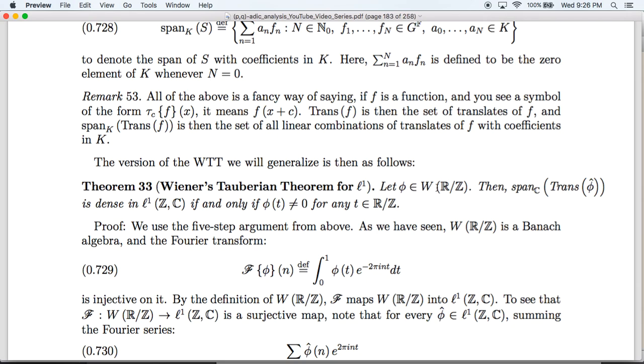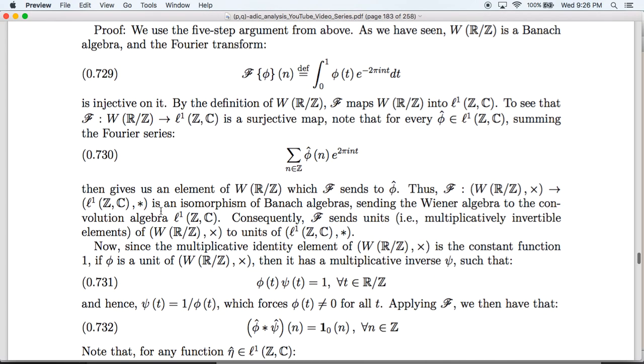Let phi be an element of the Wiener algebra on the circle, meaning that phi is a function that has period 1, it's defined on the reals, that has an absolutely convergent Fourier series. Then the span of the translates of phi hat is dense in little l1 if and only if phi of t is never 0. So what we're going to do is the argument that I gave in the beginning, but with the details fleshed out. Then everything will work because we've chosen a Banach algebra with the correct properties.